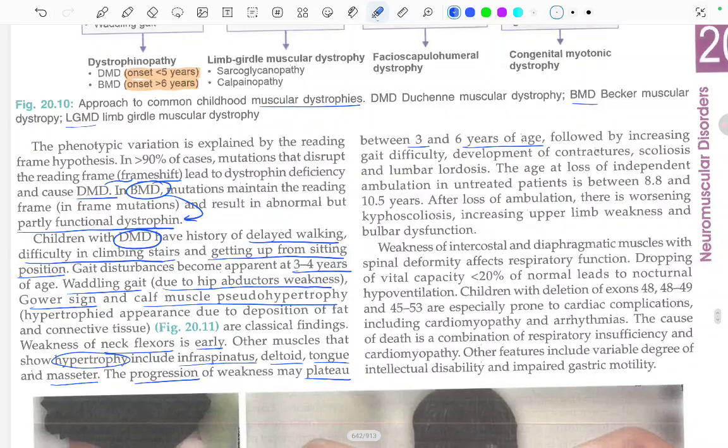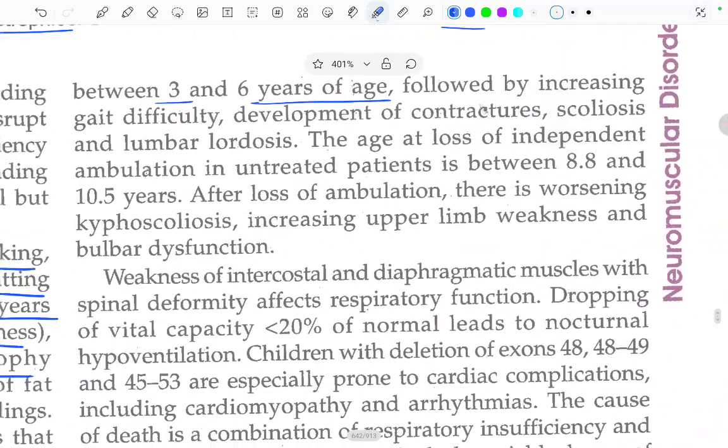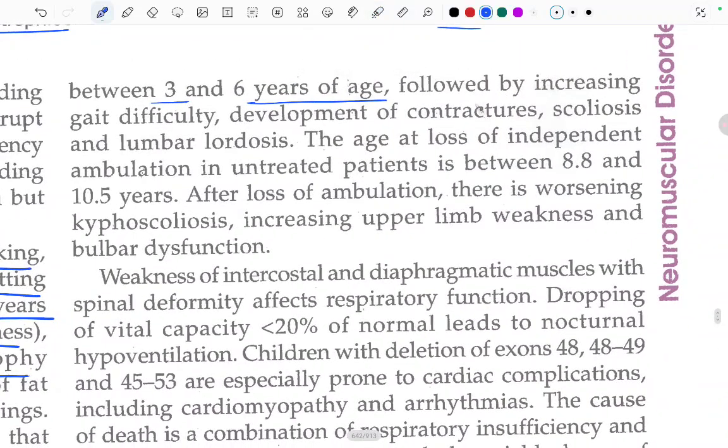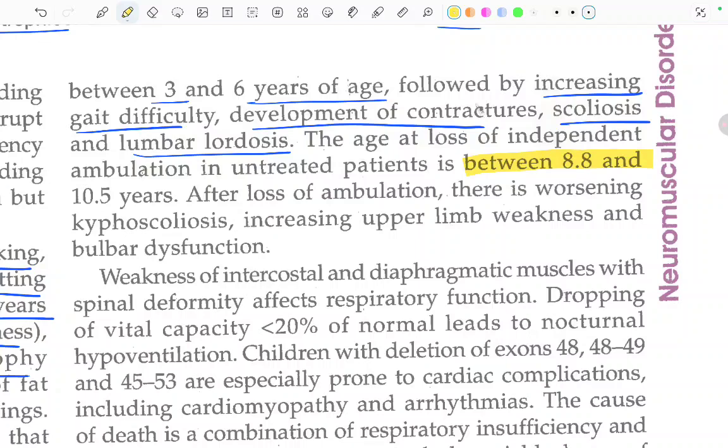Moving ahead. What we just said is that there can be a plateau in the progression of the disease between 3 and 6 years of age, followed by what? Increasing gait difficulty, development of contractures, scoliosis, and lumbar lordosis may be seen. The age at loss of independent ambulation in untreated patients is between 8.8 and 10.5 years. So between 8.8 and 10.5 years there will be loss of independent ambulation. That means the child will not be able to walk on its own.